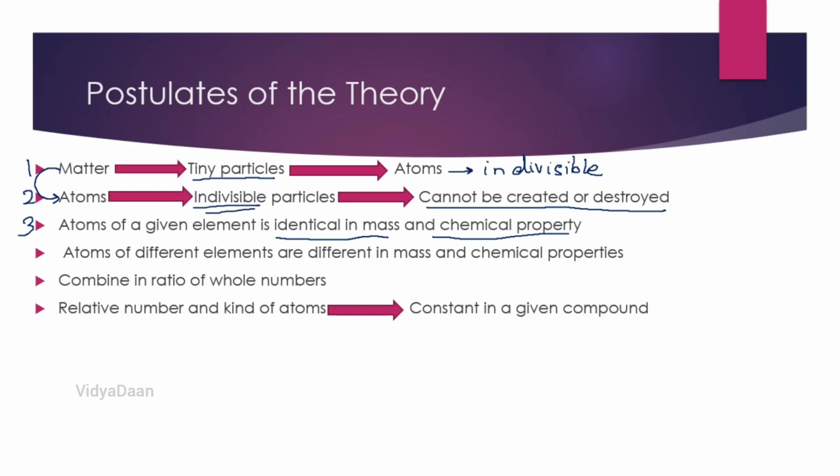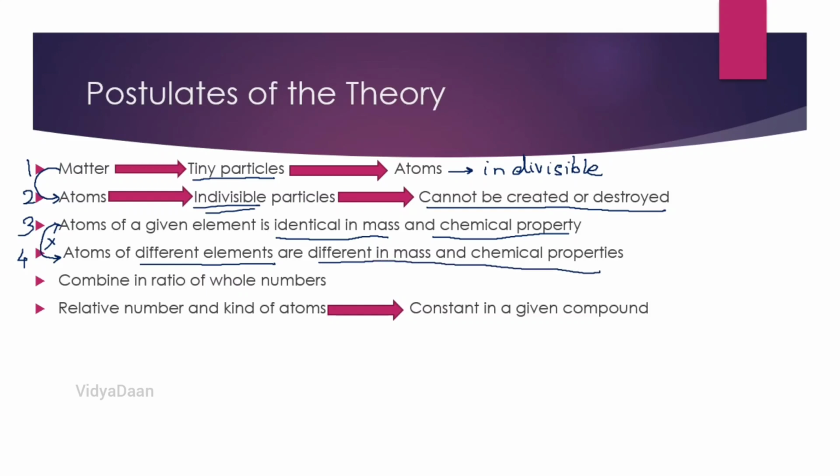So obviously the exact opposite would be the fourth postulate. The third point said atoms of a given element are identical in mass and chemical property. So the fourth one says that the atoms of different elements are different in mass and chemical property.